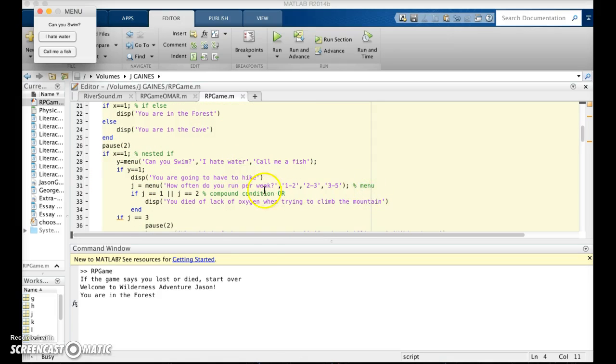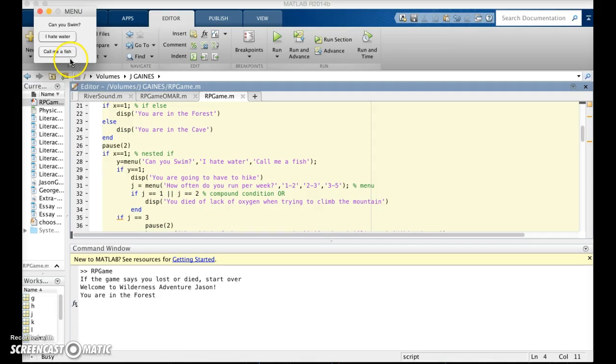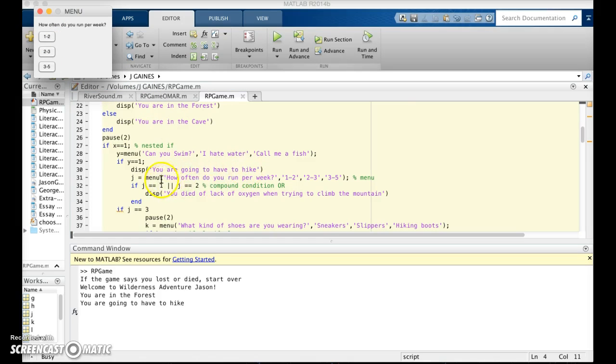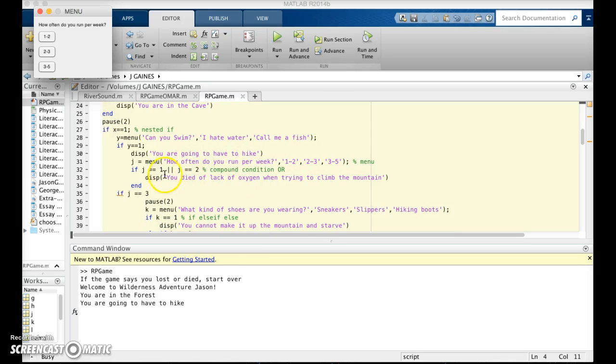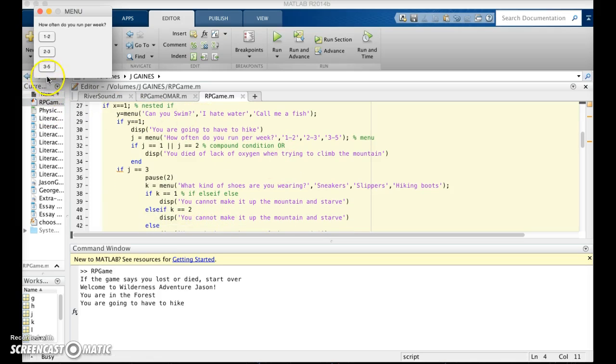We have another menu, and we have the 2 bars indicating a compound condition that is or. So if I choose that I hate the water, it'll go to right here where it asks me how many times I run per week. And as you see here, if I choose option 1 or 2, it will tell me that I died, because basically we meant that you're out of shape, which isn't necessarily true, but so I'll choose 3 so that we don't die.